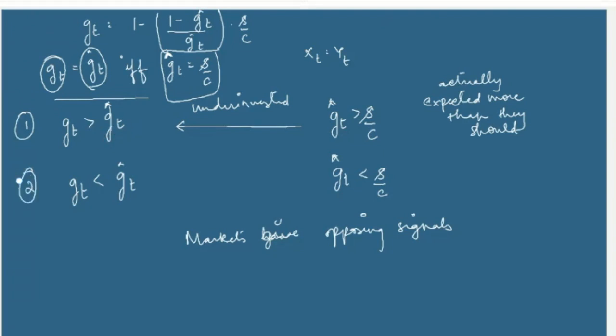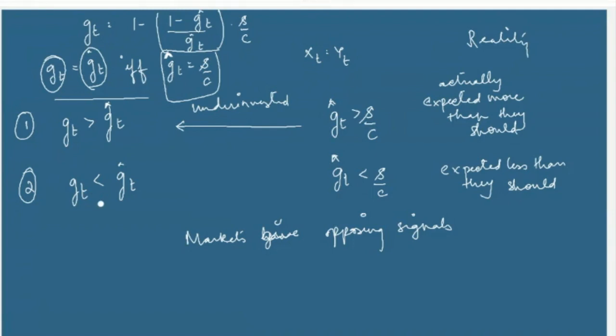Similarly, in the second case, when the investors' warranted growth rate is less than S by C, the equilibrium situation is when it is equal to S by C. So actually they are expecting less than they should. This is the reality, right? So the market should actually tell them that they have underinvested. But what is the market telling them?